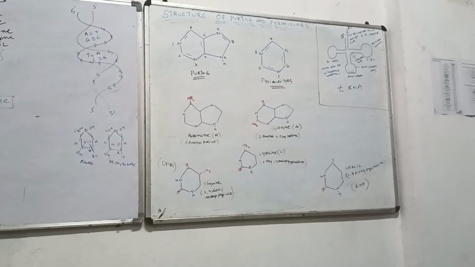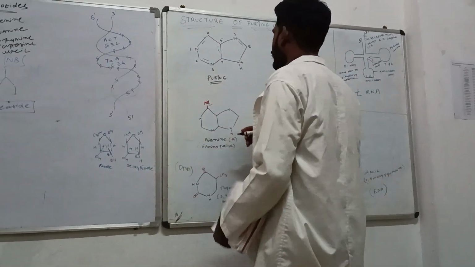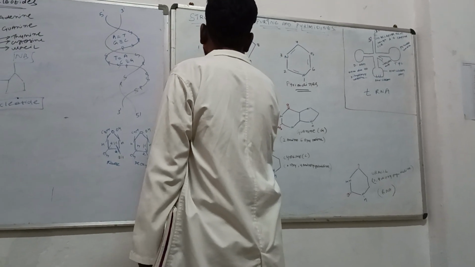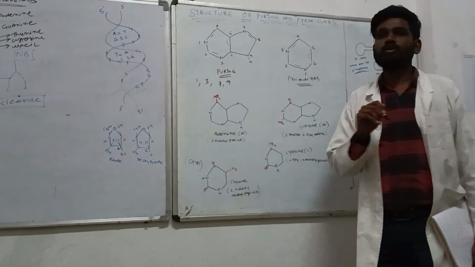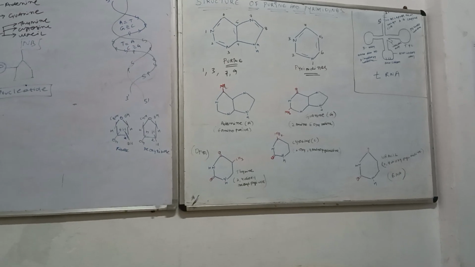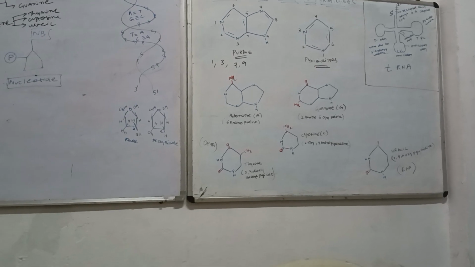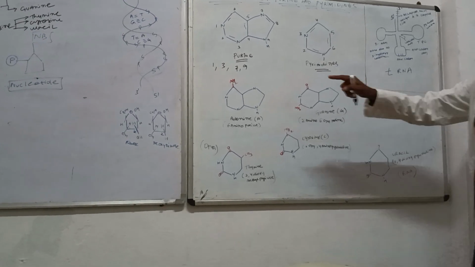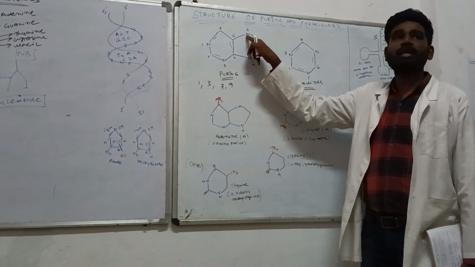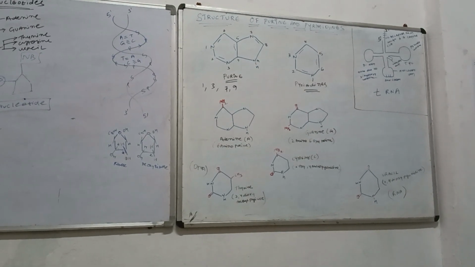Now, if you look at the structure very keenly, at positions number 1, 3, 7, and 9, there are nitrogenous bases. Nitrogens are present over there. That's the reason the numbers are important. Did you understand? It is an international concept. At number one, the nitrogen is there. Third number, the nitrogen is there. Ninth number, nitrogen is there. Seventh, nitrogen is there. There are 4 N's present inside it.